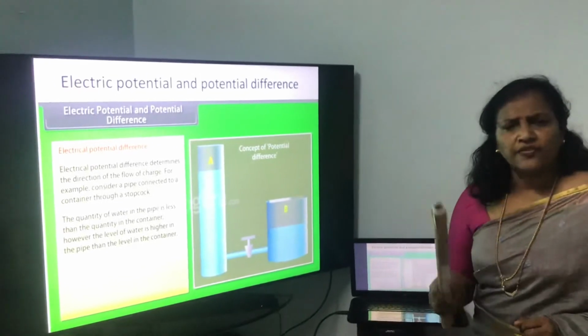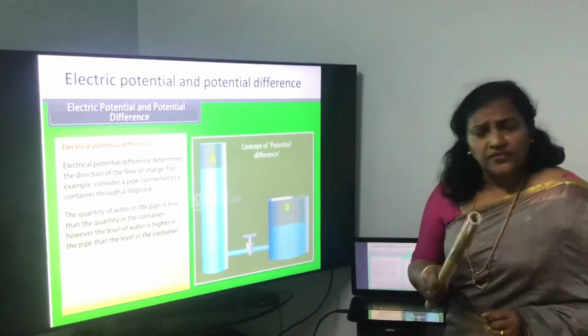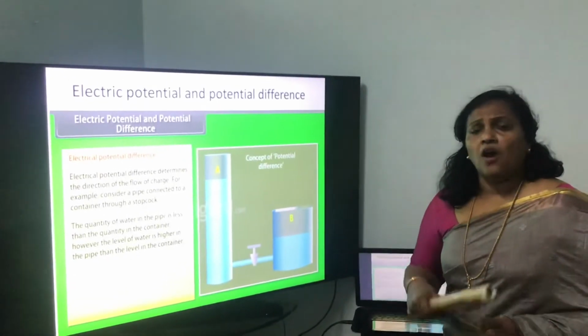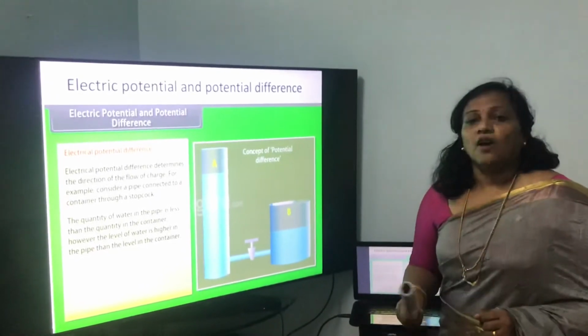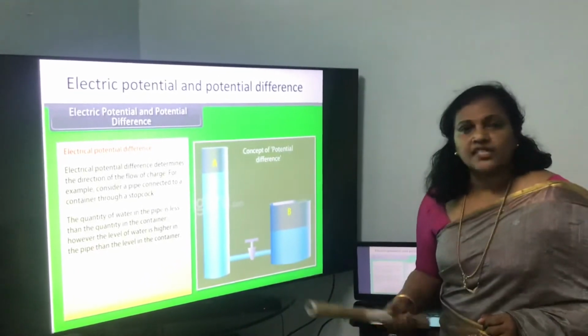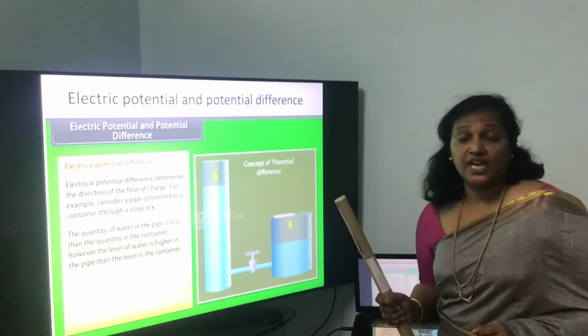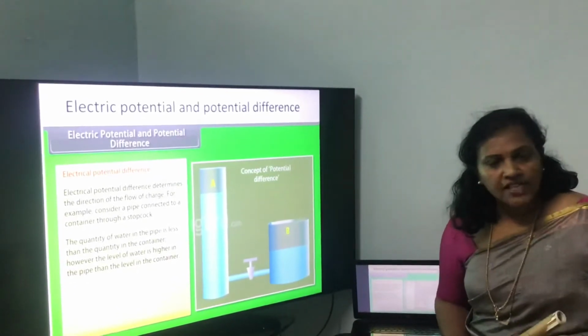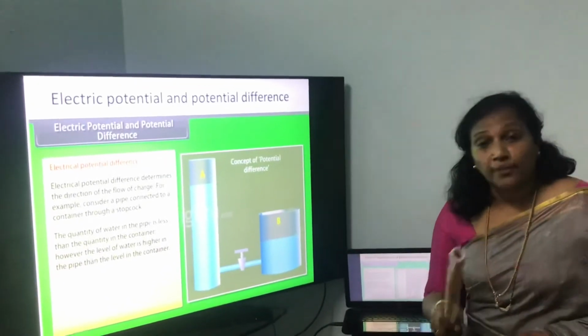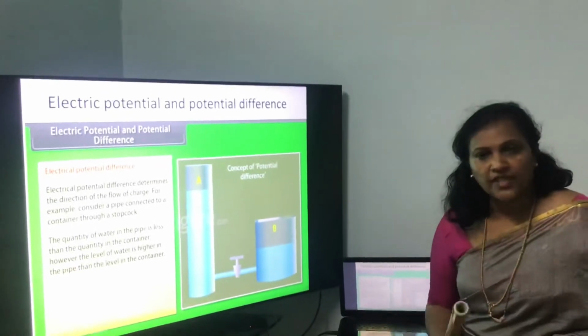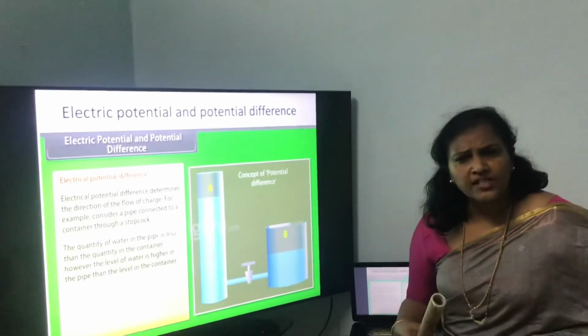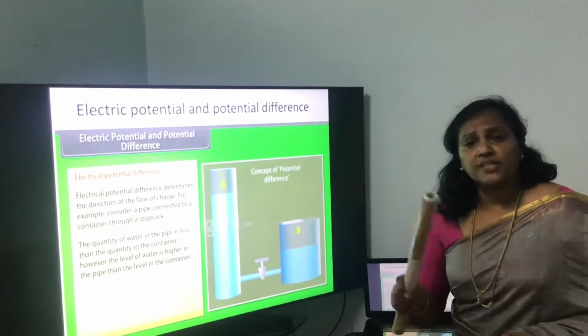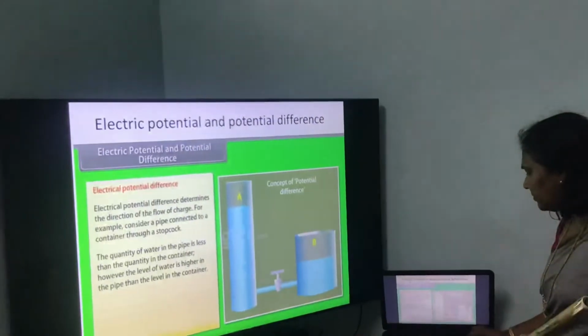Similarly, only when there is difference in the level of charges, or electric pressure, which is called potential difference, there will be flow of charges. How is the potential difference produced? Potential difference is produced by battery.